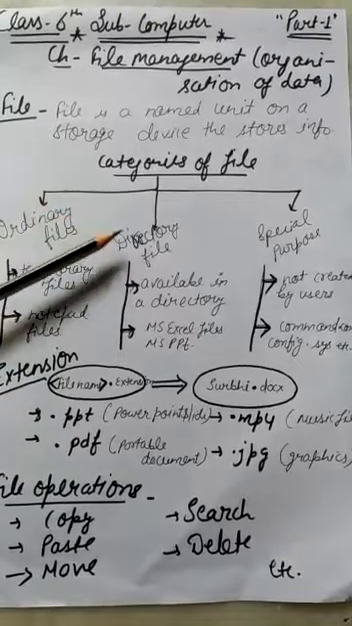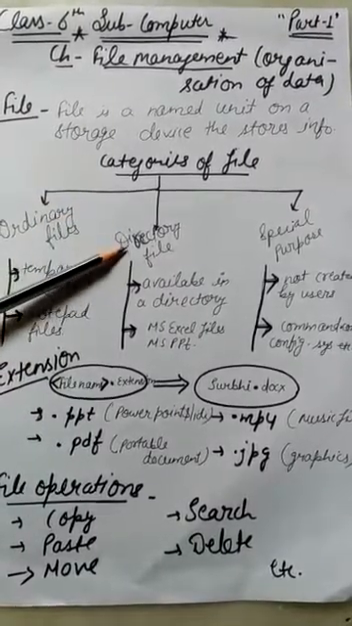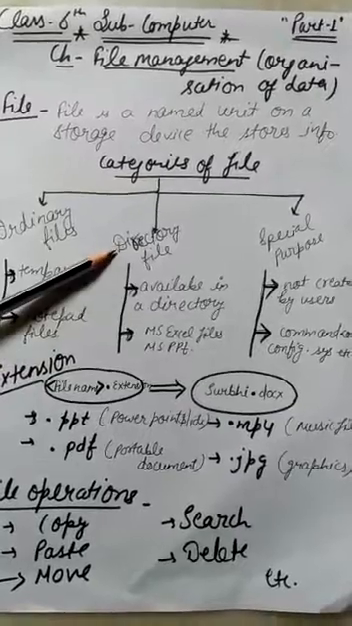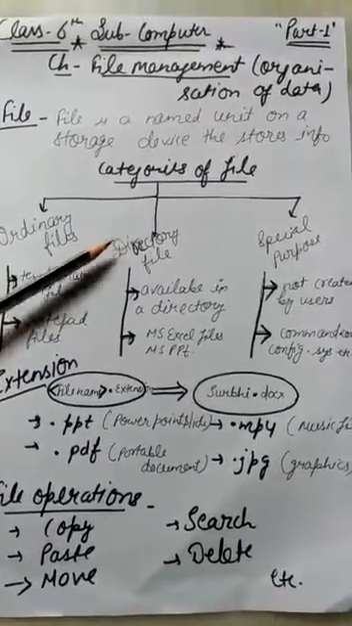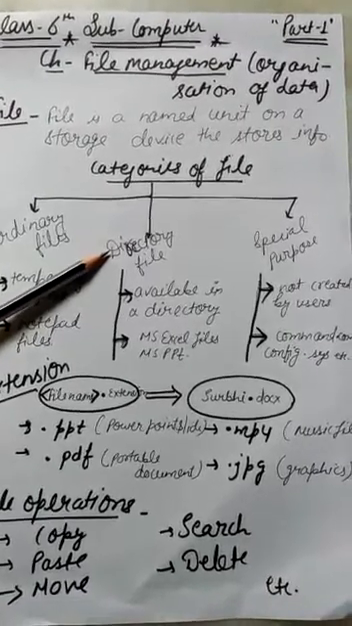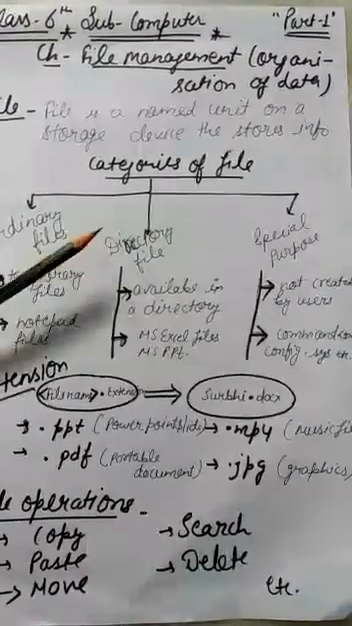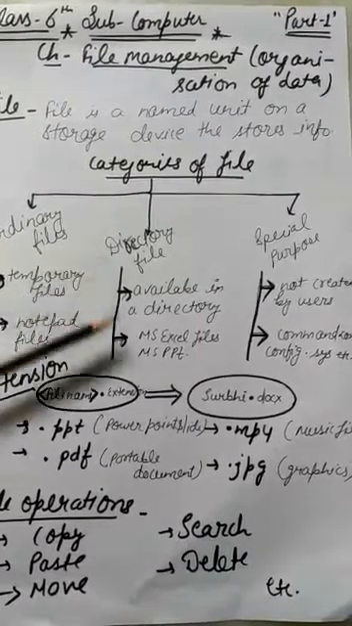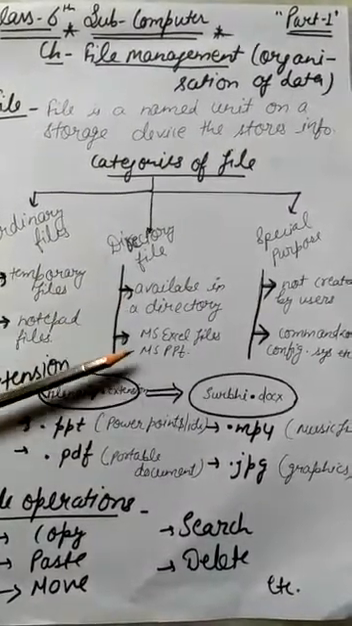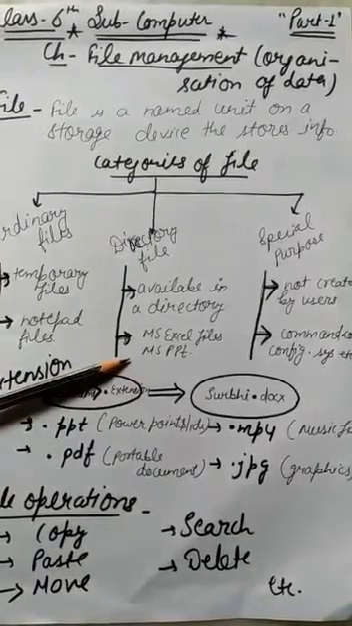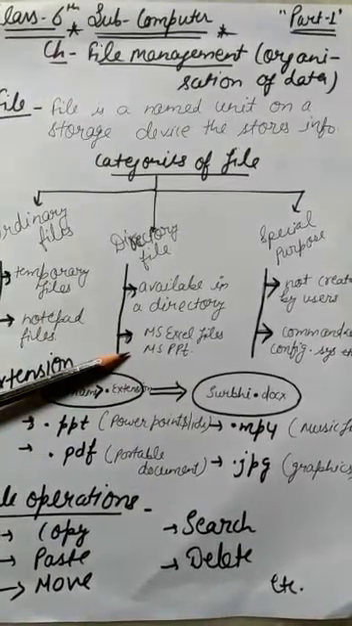Whereas if we talk about directory files, these refer to the files that are available in the directory or the folder. Whenever we have to store information, we create a folder that contains the file information. So this is available in a directory or in a folder. Examples are MS Excel files, PowerPoint files, or Word files also.